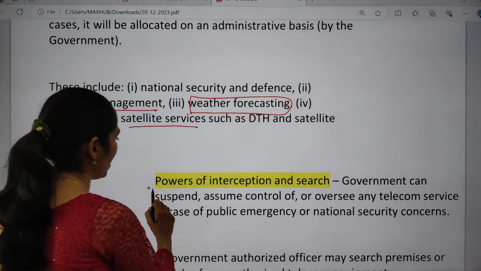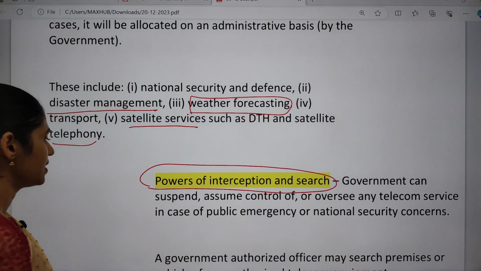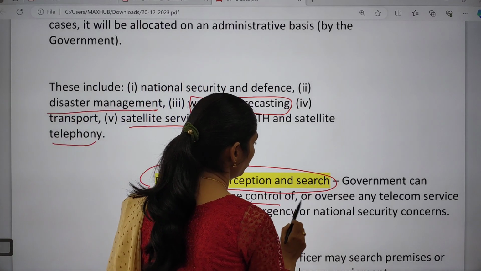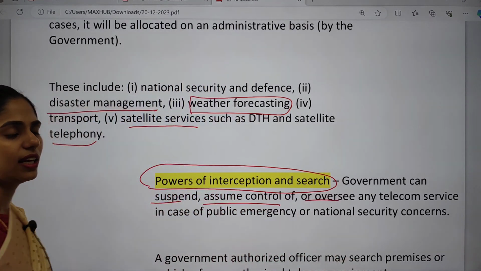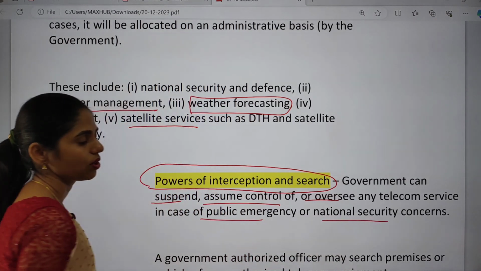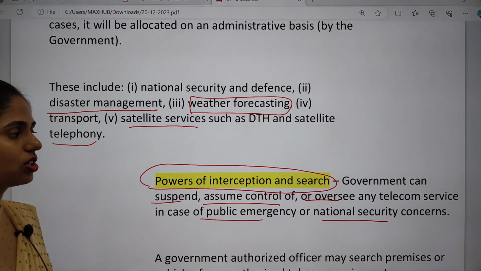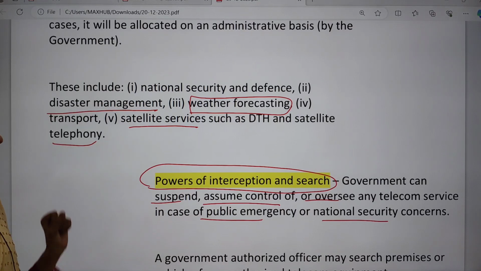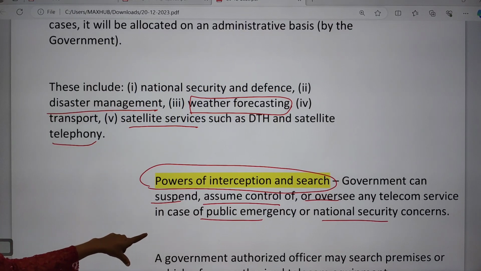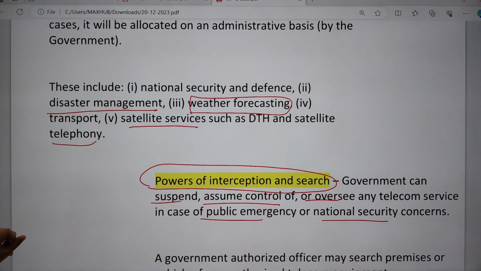And this one is the powers of interception and search, which is with the government. The government can suspend and assume control of, or oversee, any telecom service in case of public emergency or national security concerns. Okay, so the power of interception and search is mainly present with the government itself.